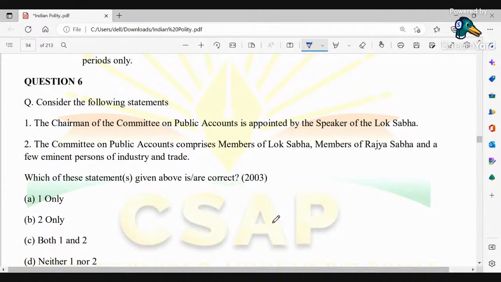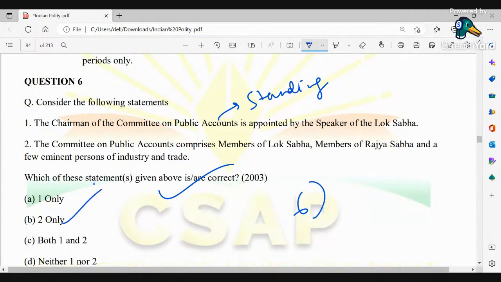Chalo, consider the following statements. The chairman of the Public Accounts Committee is appointed by the Speaker of Lok Sabha. Public Accounts Committee ये होता है एक standing committee. Okay, the Committee on Public Accounts comprises members of Lok Sabha, members of Rajya Sabha, and a few eminent persons of industry and trade. ओके, तो यहां पे बताया गया है कि which of the given options are correct. ओके, तो 6 का आंसर बताओ क्या होगा, A only, B only, both 1 and 2, or neither 1 nor 2.